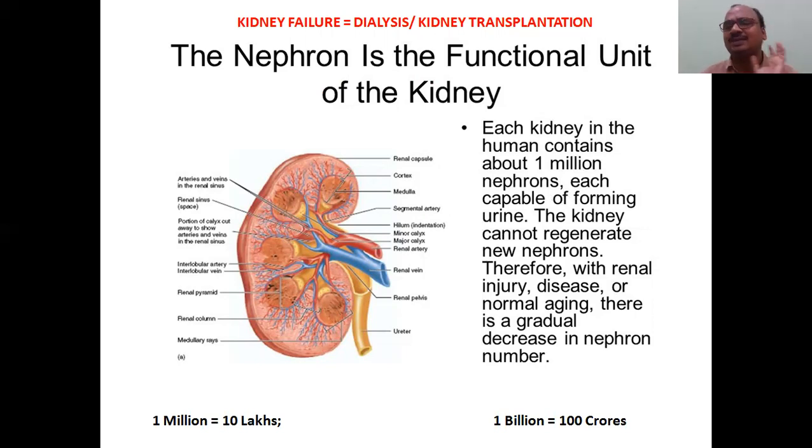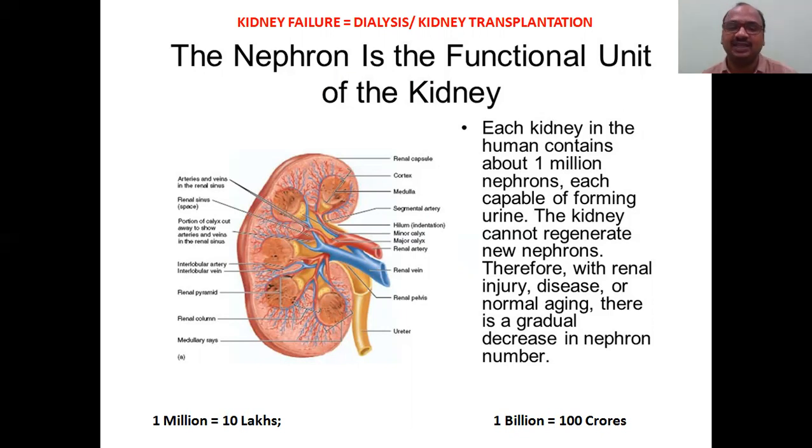What is 1 million? Sometimes they will give it in lakhs. Here I wrote 1 million is equal to 10 lakhs. Our hand has 10 fingers. 1 billion means 100 crores, very long.